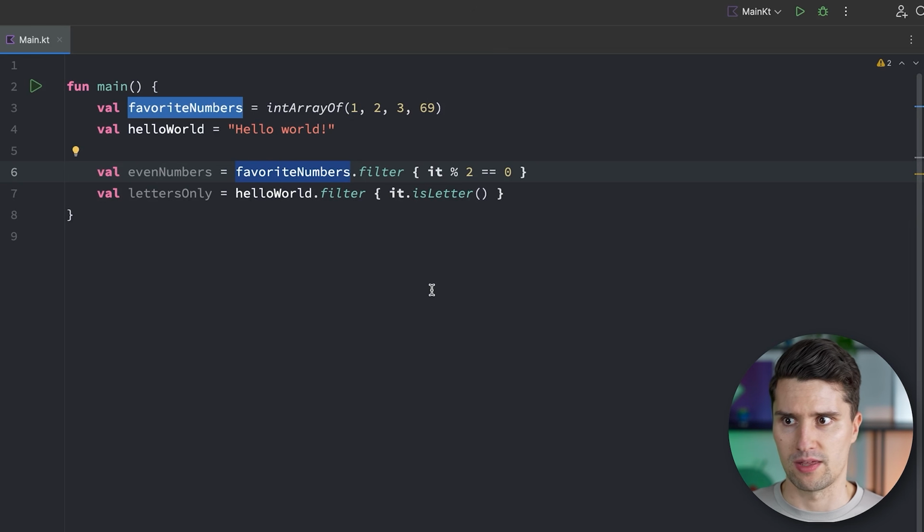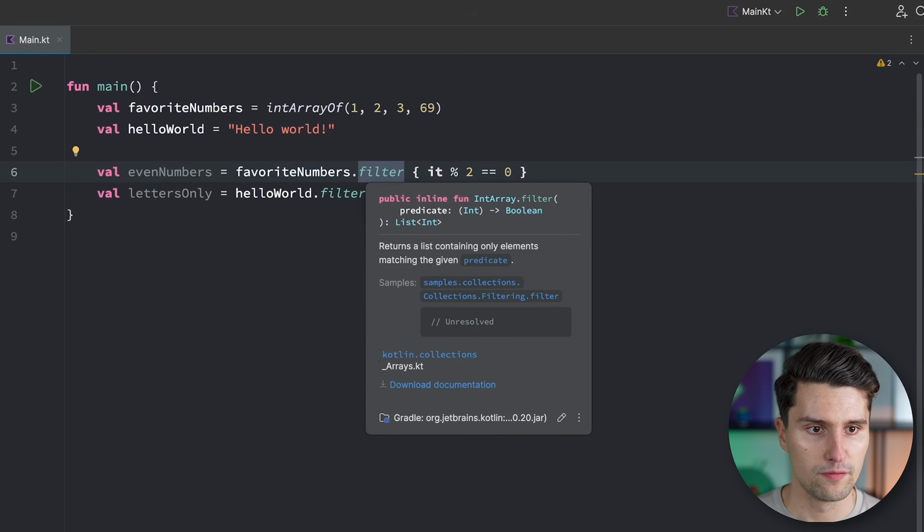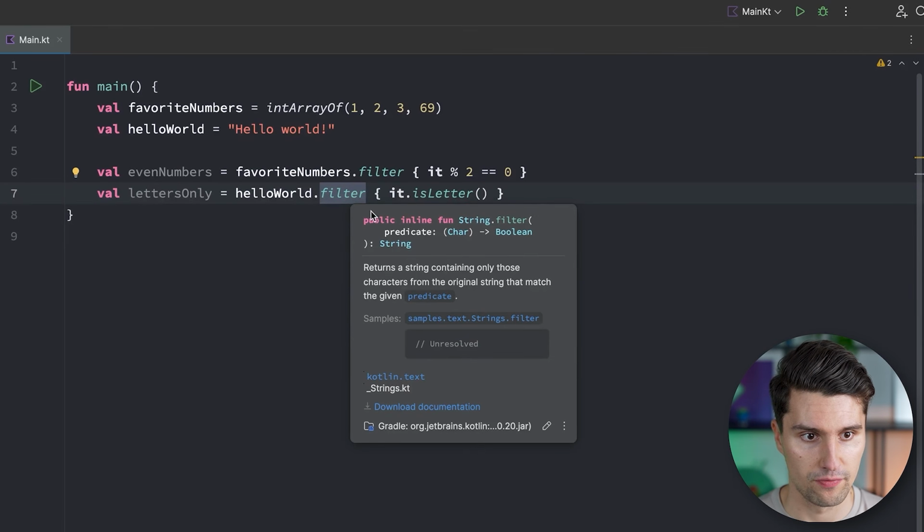But we don't care about whether these elements are characters, integers, floating point numbers, rectangles, whatever. As long as we have a set of elements, we can apply a filter. And that's actually what we can see if we hover over filter here. Well, for arrays, it's actually a little bit different apparently. So you can see this filter function directly extends an integer array. So we can only call this on integer arrays. Let's see how this works with filter here.